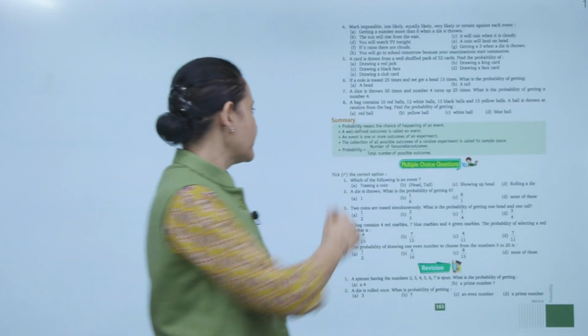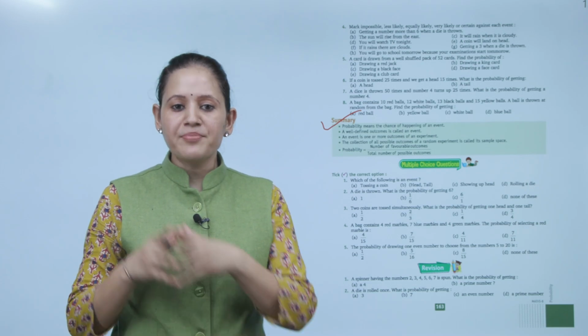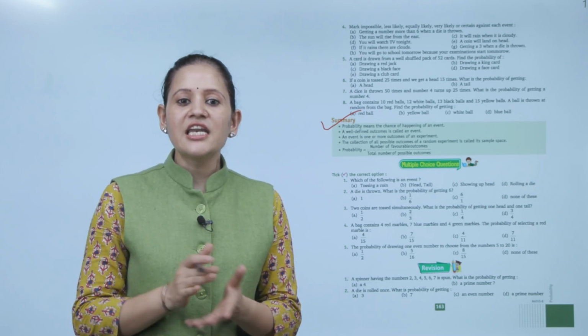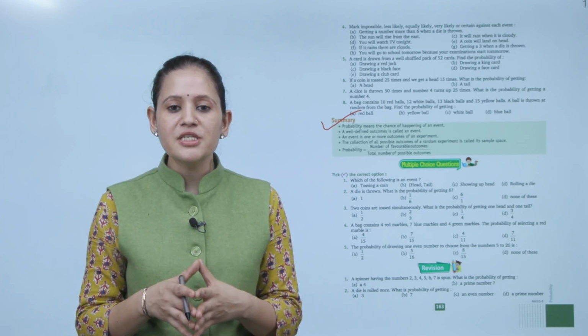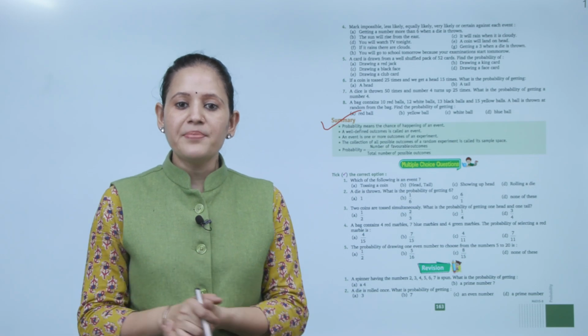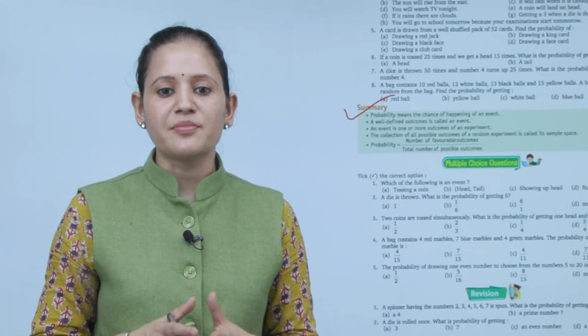Next is summary. Probability means the chances of happening of an event. A well-defined outcome is called an event. An event is one or more outcomes of an experiment. The collection of all possible outcomes of a random experiment is called the sample space. Probability is the number of favorable outcomes upon the total number of possible outcomes.